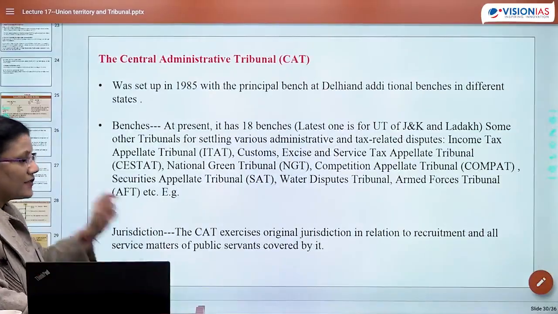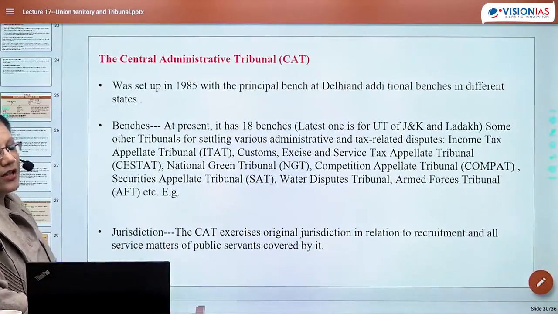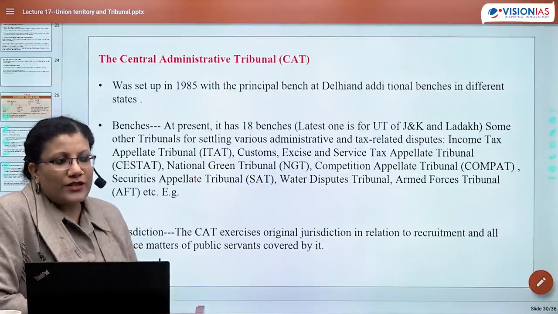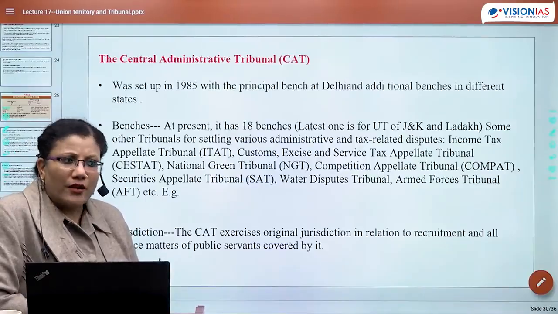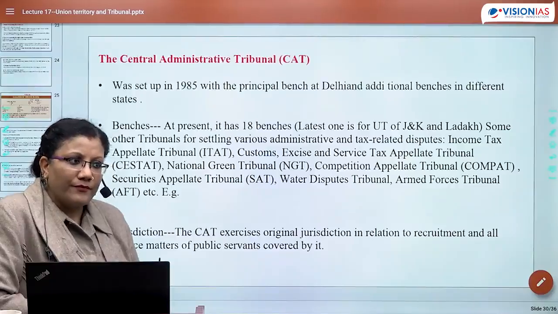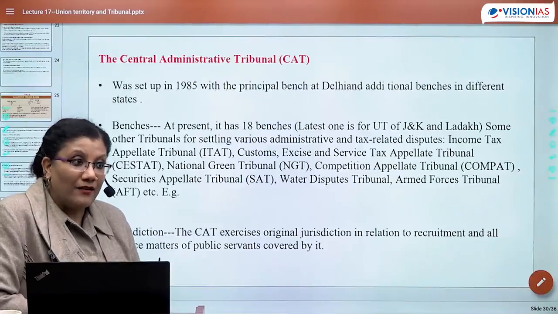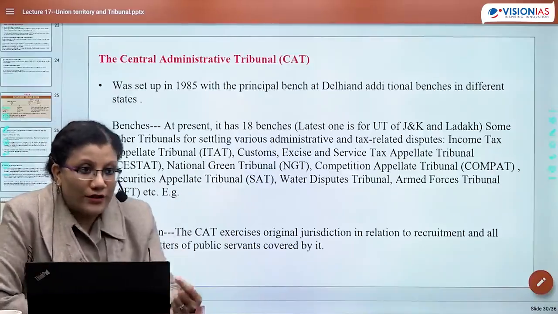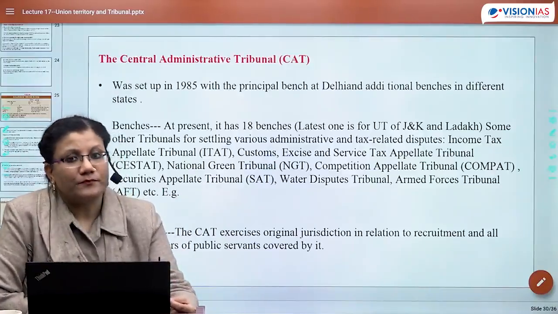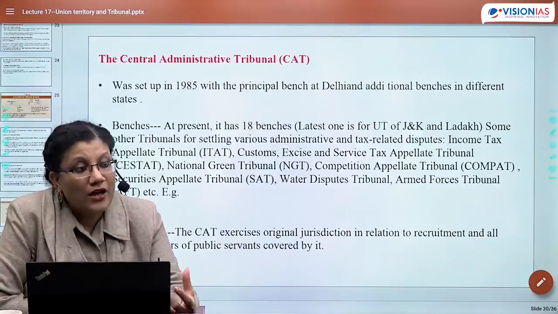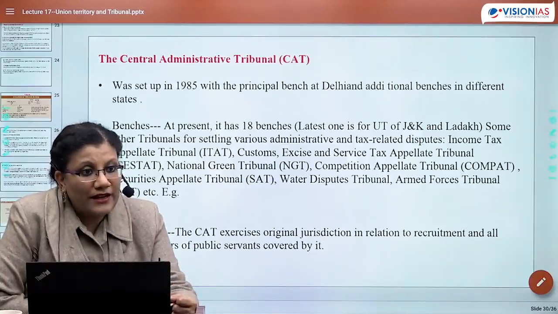CAT exercises original jurisdiction. So I told you जब हमने Supreme Court पढ़ा था कि original jurisdiction is not, are High Court having original jurisdiction? है ना? So even High Court is having original jurisdiction. High Court is having original jurisdiction even in the cases of when fundamental rights are being violated.